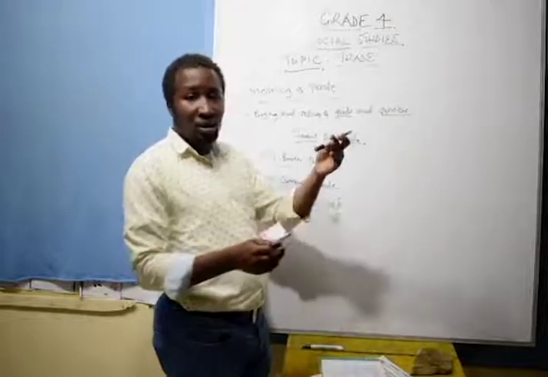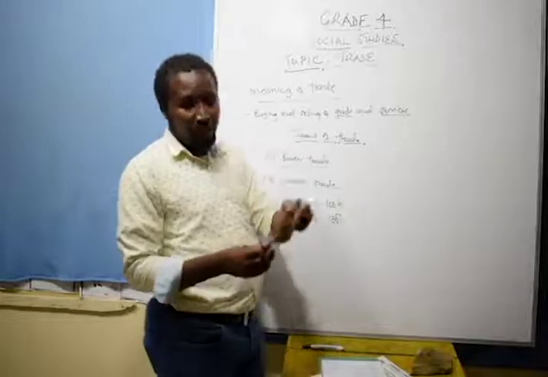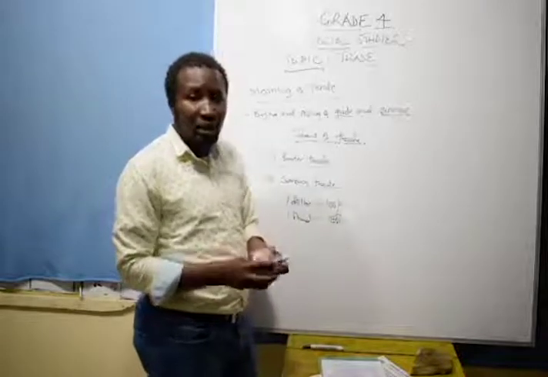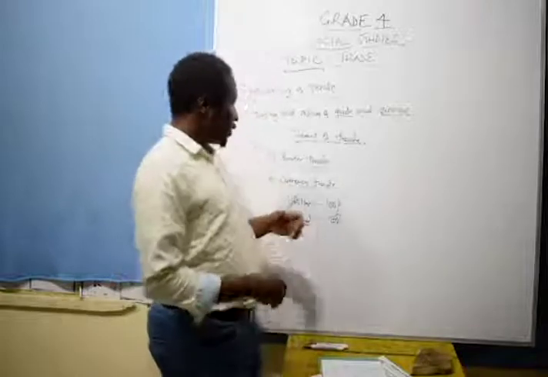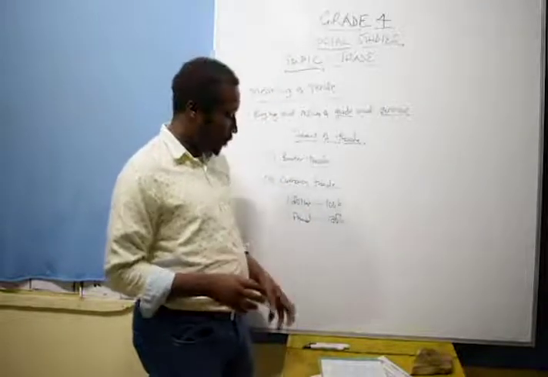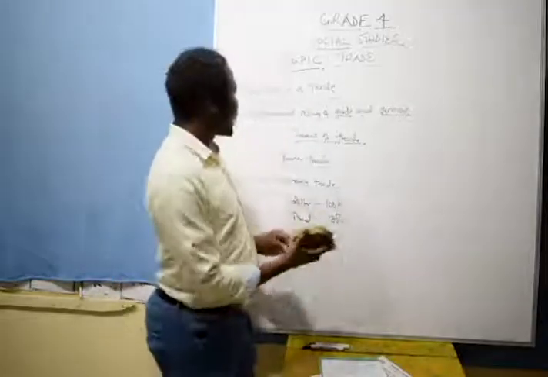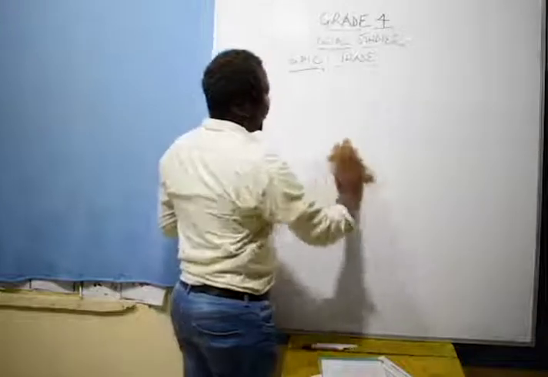Probably the pen costs 50 shillings, I'll give him 100, give me back 50 bob, I go with my pen. So the kind of currency currently used is known as the currency trade. That is a trade that we have been using until now. There's something else I would like us to look at, known as benefits of trade.